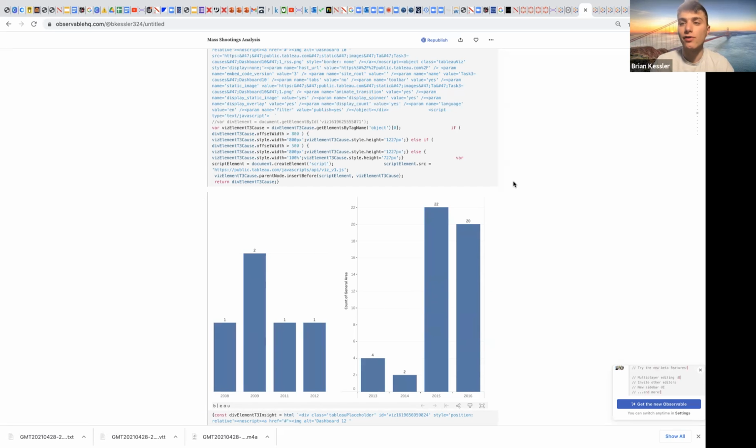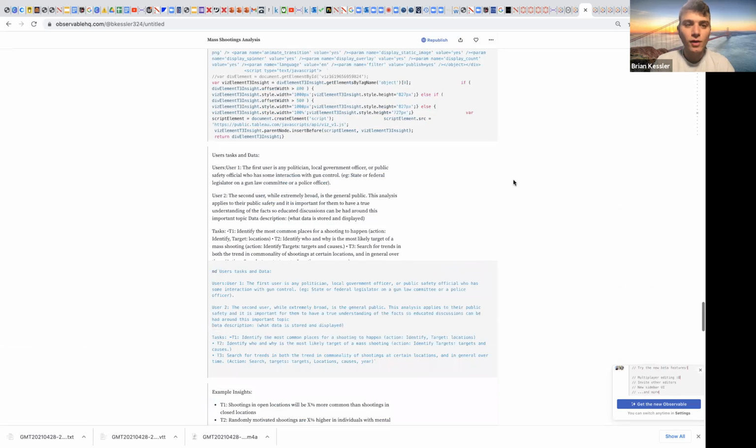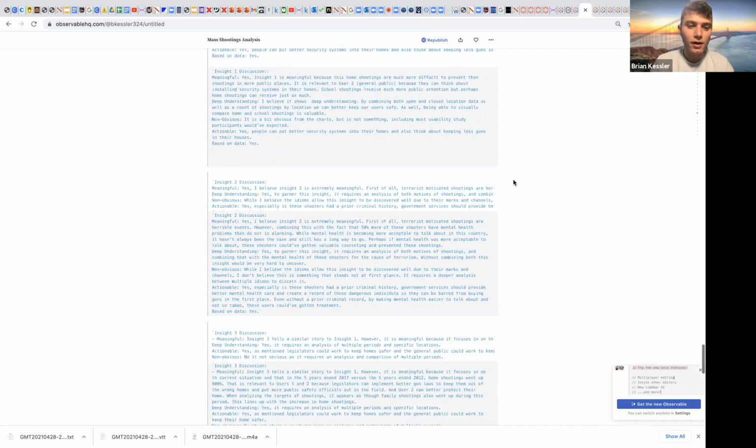And so perhaps you want to think about keeping fewer guns in the house, or people can think about having stricter background checks in their states, for our first user, politicians. But homeowners, for the general public, our second user, can think about putting more effective security measures into place. So that's the third insight there.